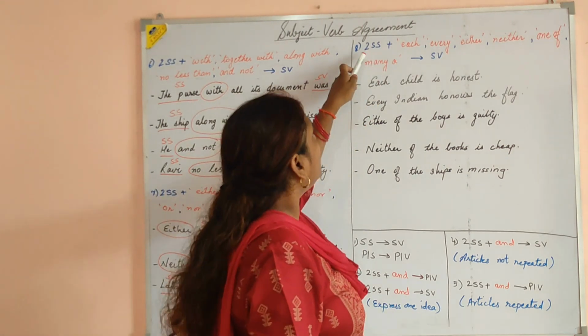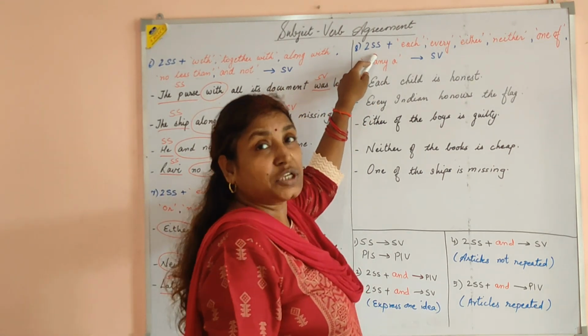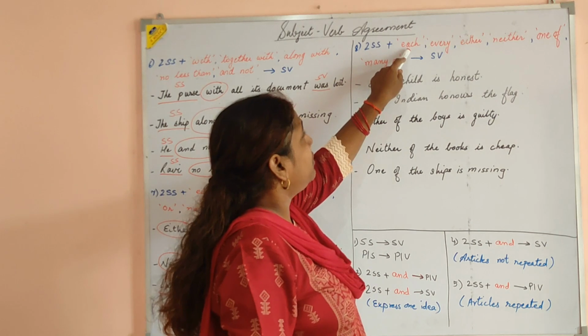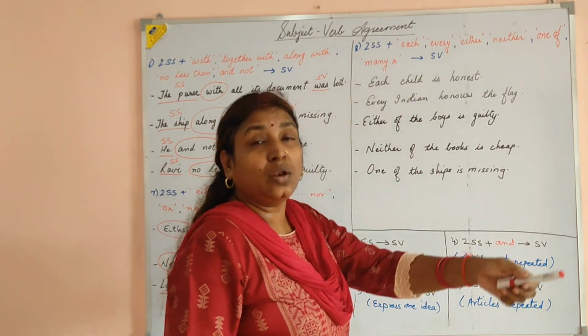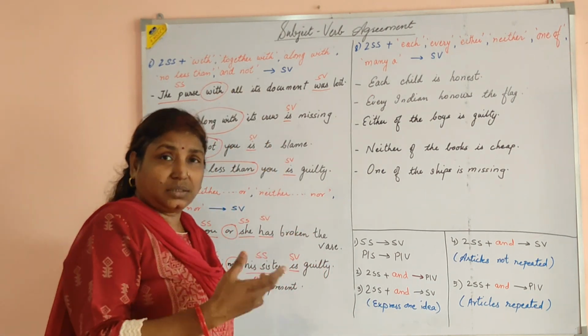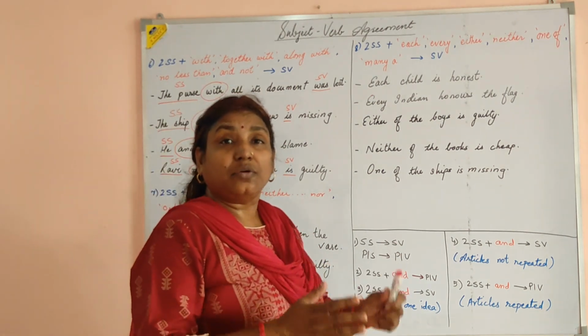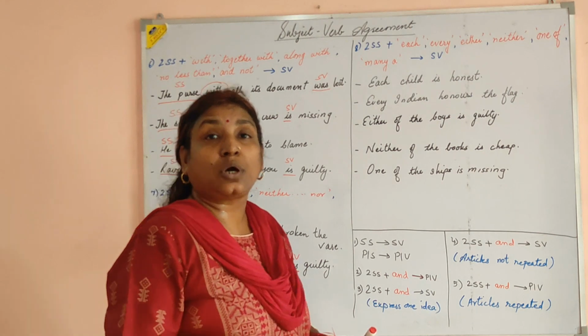Coming to the next rule: when two or more singular subjects are joined with each, every, either, neither, one of, or many a, and some more. Here we are going to talk about distributive pronouns and adjectives.